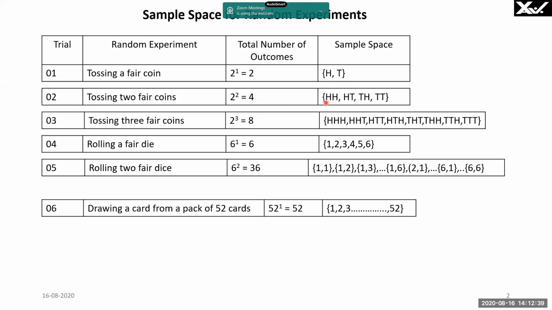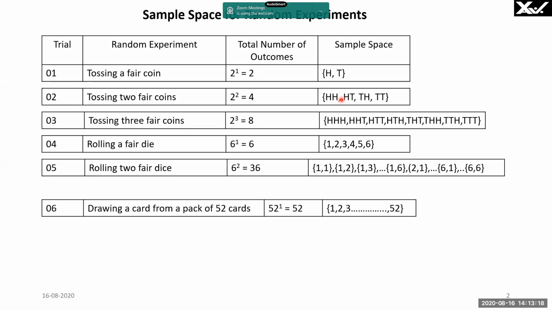In tossing 2 fair coins, the probability of head and head falling is obtained by multiplying the probability of occurrence of head in one toss. What is the probability of occurrence of head in one toss? 0.5. Another head in another toss, 0.5. Therefore, 0.5 into 0.5 is 0.25. So we can either get it by multiplication, or we know the total space. 4 outcomes are there: HH, TH, HT and TT. Head head falling is only one event of the 4 events. So 1 by 4 is 0.25.